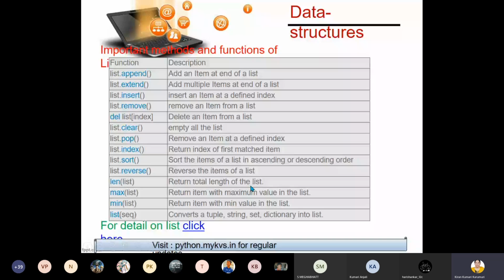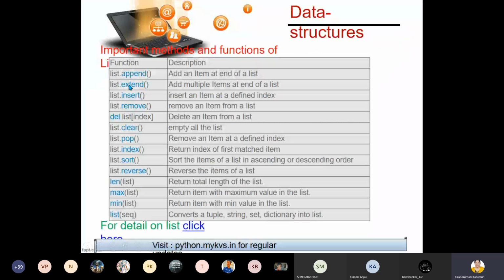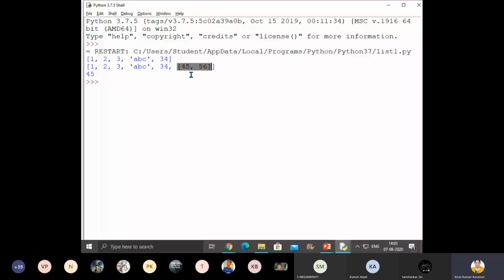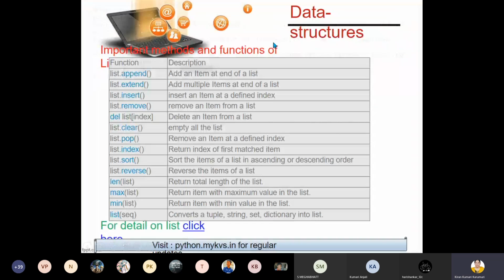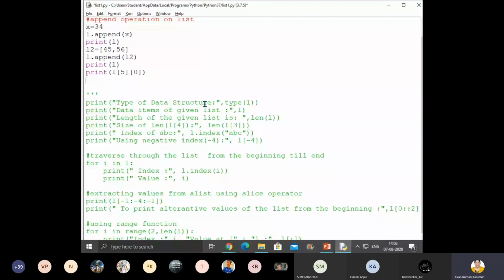Now extend. What is the difference between append and extend? When we appended here, that entire set became one element. But when you do extend, children, what will happen? It will be extended. Now let me show you the extend operation.